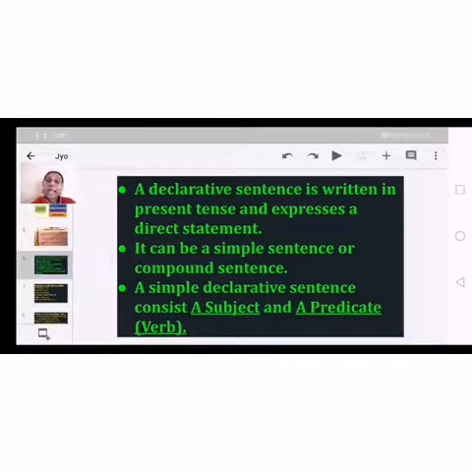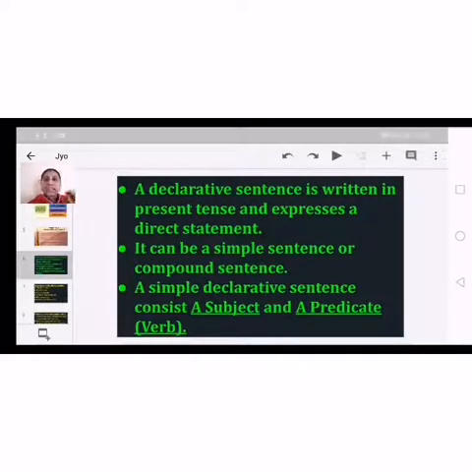And next, it can be simple and compound sentences. That means the declarative sentences can be simple in some situations, and in some situations there may be compound sentences also. A simple sentence consists of only the subject and the verb.